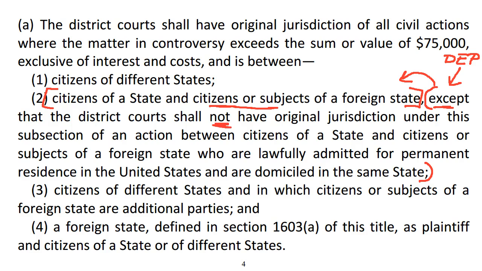Let's look at this. First, we have the word not, right? There will not be jurisdiction. When will there not be jurisdiction? Well, there's not going to be jurisdiction under this subsection. Which subsection? Well, we're in subsection (a)(2). So there will be no (a)(2) jurisdiction. In other words, no alienage jurisdiction if the claim is between a citizen of a state and a citizen of a foreign state, oh, that's what we have, right? Now, here's the key language: who are lawfully admitted for permanent residence in the U.S. and, another key word, and are domiciled in the same state.